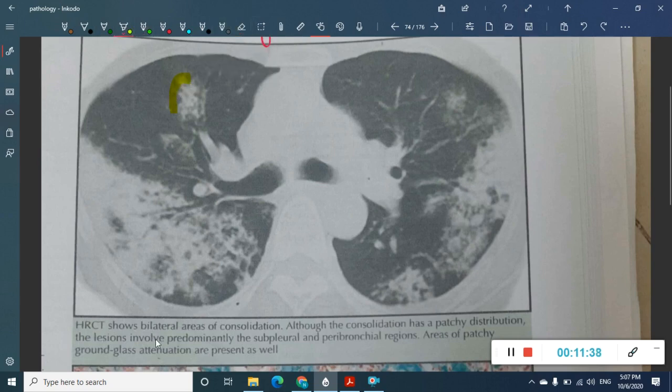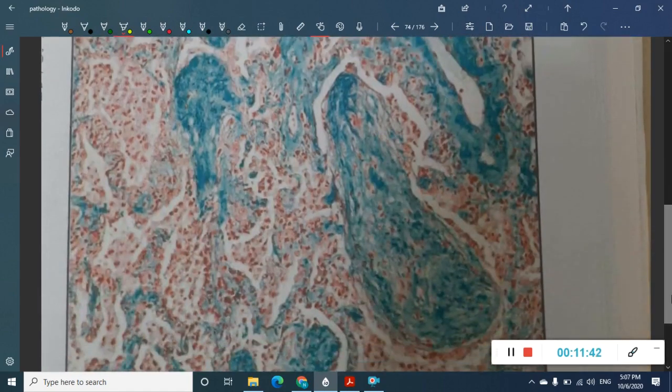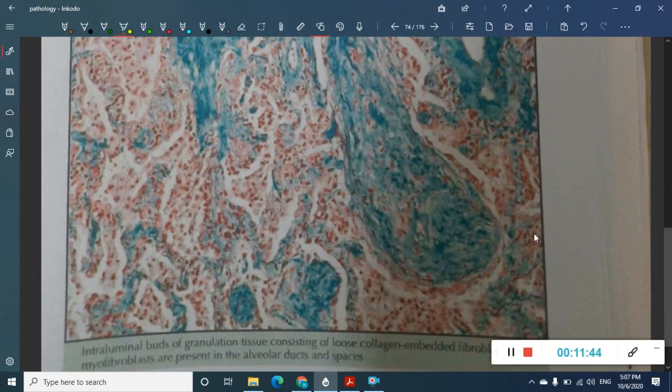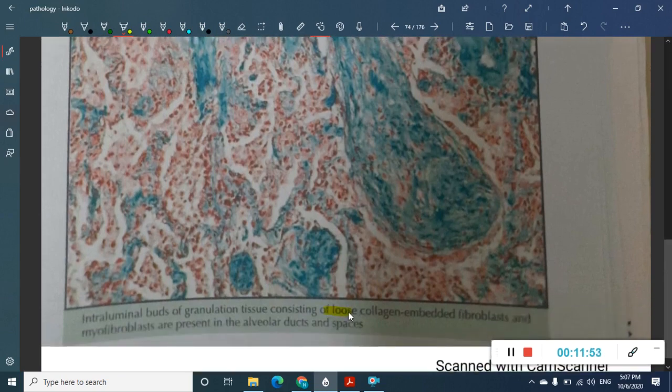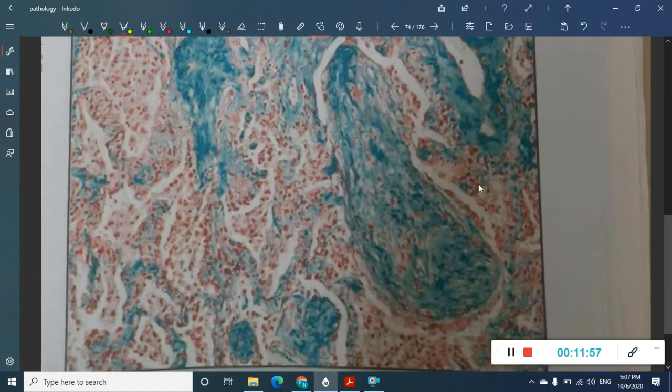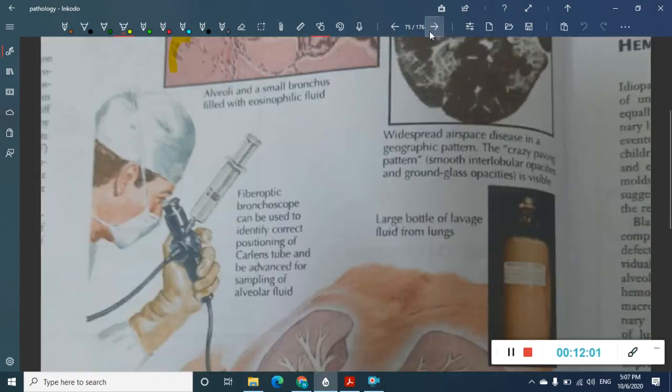Okay, anyways, this is bilateral areas of consolidation are seen. Okay, this is the picture of cryptogenic pneumonia. So what is this stain? Here you are seeing the collagen. All this is collagen, which is blue in color. It is the Masson trichrome stain for collagen, where you see blue colored collagen embedded with fibroblasts. So all this is the collagen, blue colored, which you can see here. This is cryptogenic organizing pneumonia.